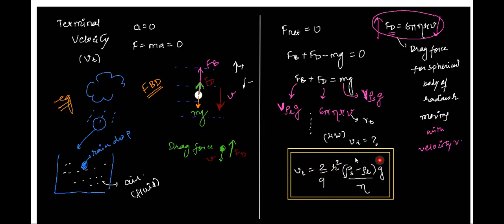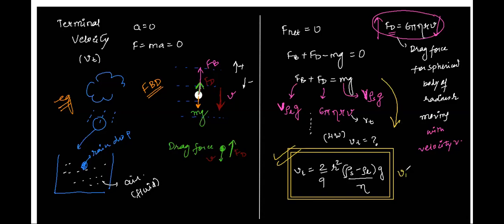Karuna, I also want you to repeat the definition once again, or basically the formula once again. Vt is equal to 2 by 9 r square (rho s minus rho l) g by eta. Right? Please remember this formula. You might be asked this question in so many varieties that you can't even imagine. We'll of course do that in the coming sessions. But just make sure that this formula is by heart for you, because every time this derivation might not be possible.